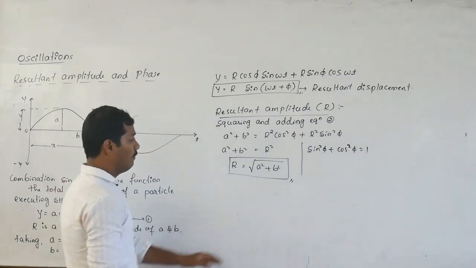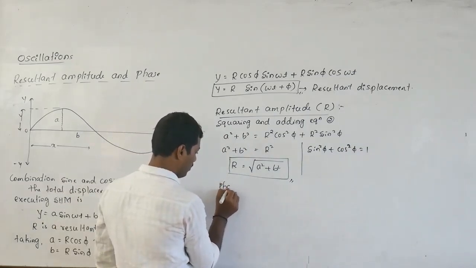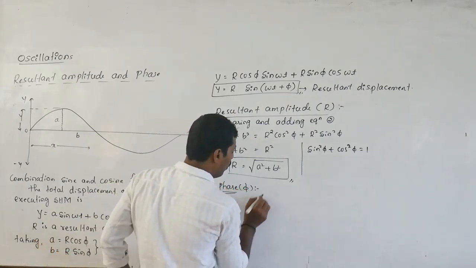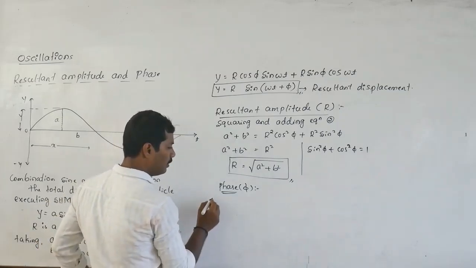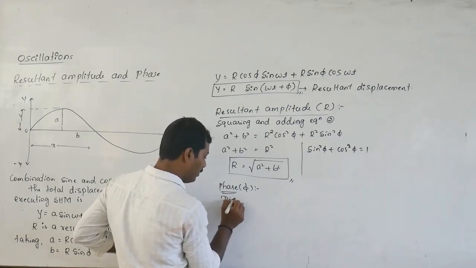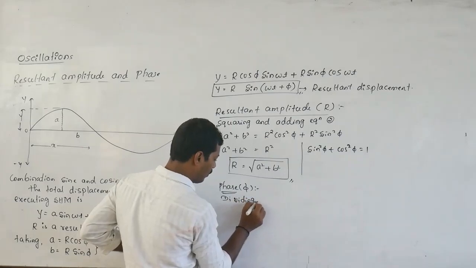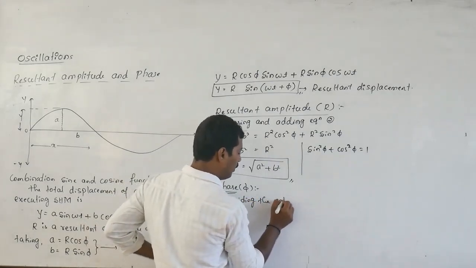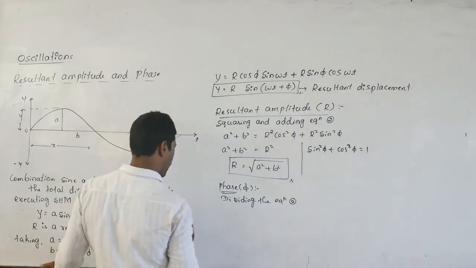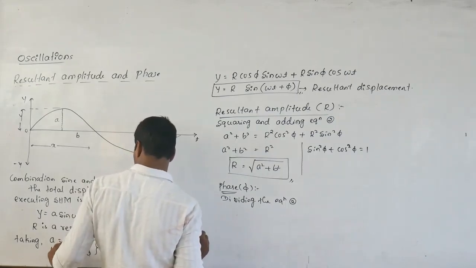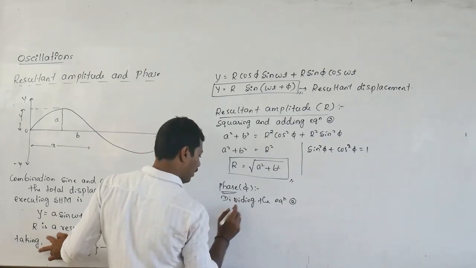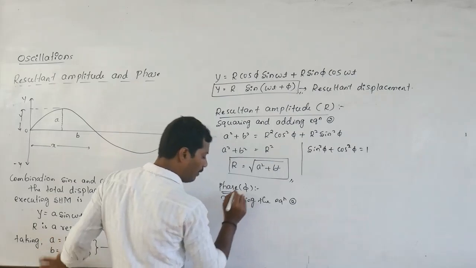Then we have to calculate the phase of this equation, the total phase, that is phi. For that, we divide the two equations. Here A and B are there. Next, taking equation number 2, I will divide B by A.